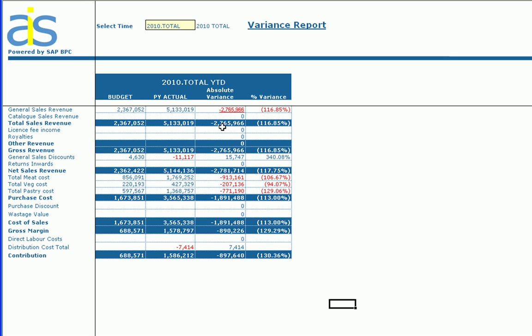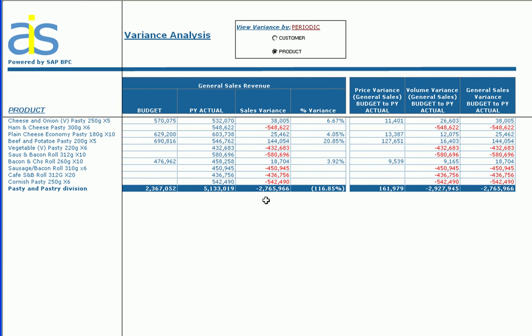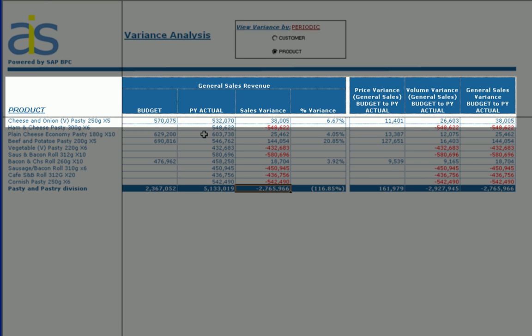I have a negative sales variance of 2.7 million that I want to analyse. I click on the variance and I can then see that same variance split out by products. The reason the variance is so high is because I've not yet entered budget numbers for most of my products. For my sample product, I have a positive variance of 38,000. BPC has also calculated the price and volume variances, so I can see that my 38,000 absolute variance is made up from a price variance of 11,400 and a volume variance of 26,600.